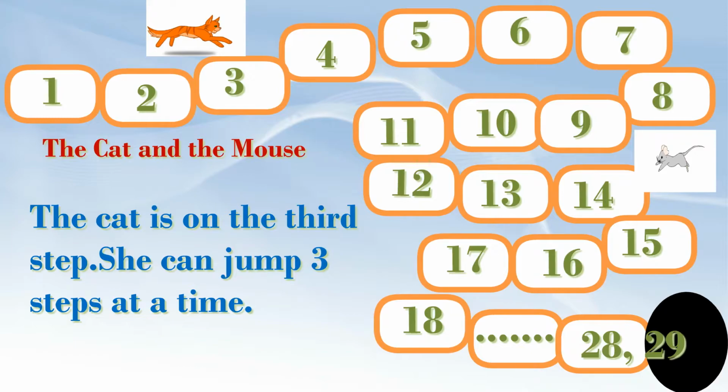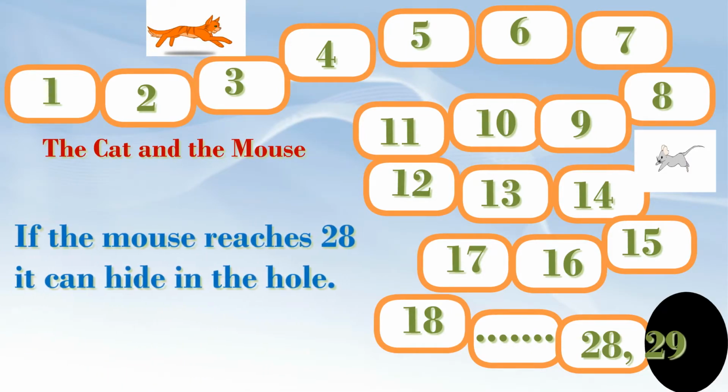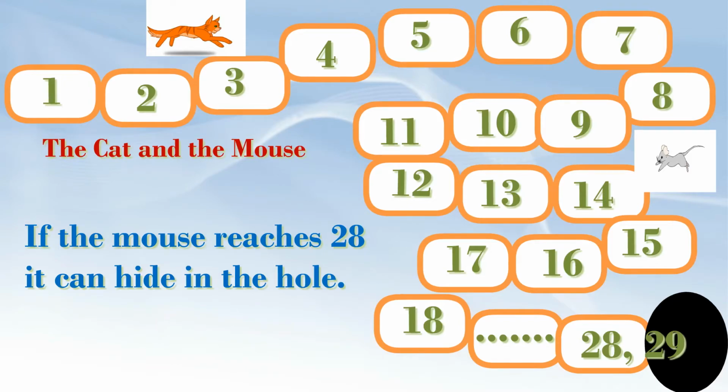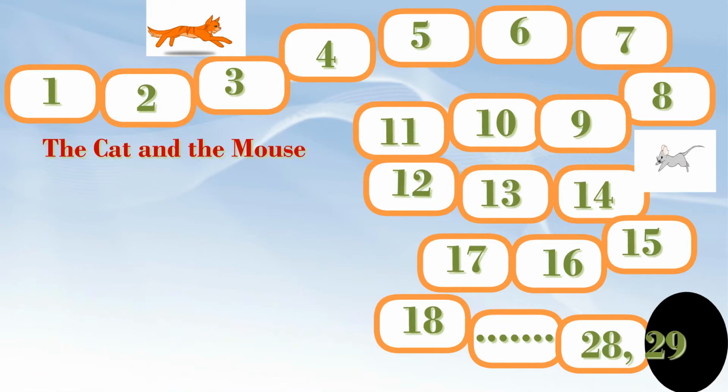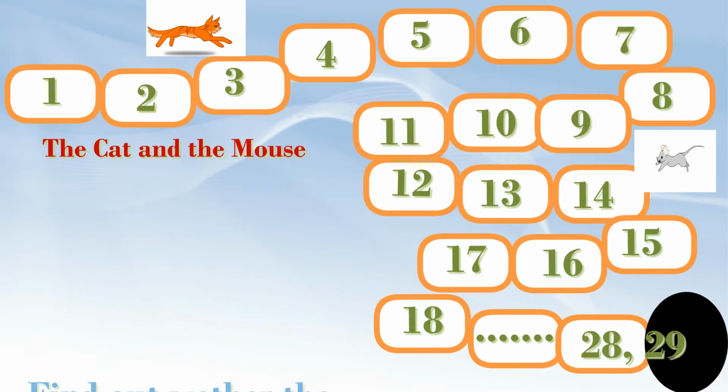She can jump 3 steps at a time. If the mouse reaches 28, it can hide in the hole. Find out whether the mouse can get away safely.